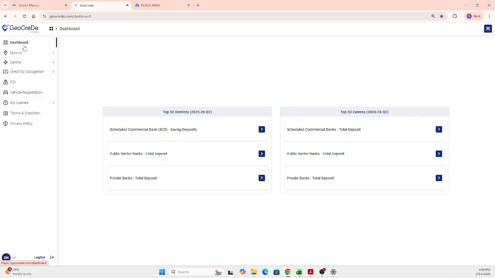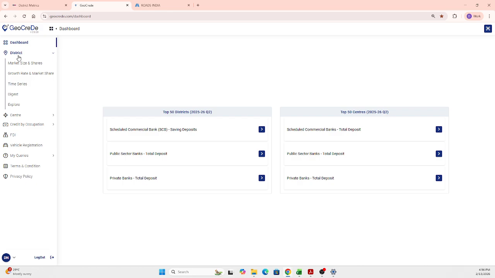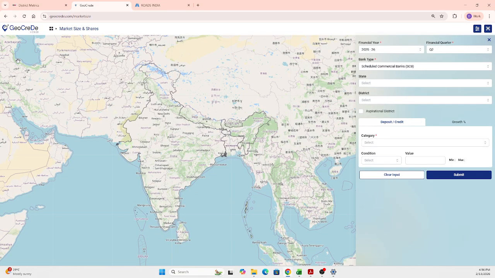I'm just moving to the next part, that is the district. As I mentioned, the district level analysis can be easily made using the geogrid point. So here, what are all the points that we get? You can get market size and shares, growth rate and market share, time series information, digest, and the explore feature. Here in market size and share, on selecting that, you get the query screen for a district level.